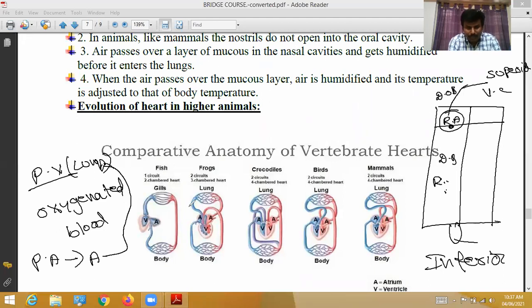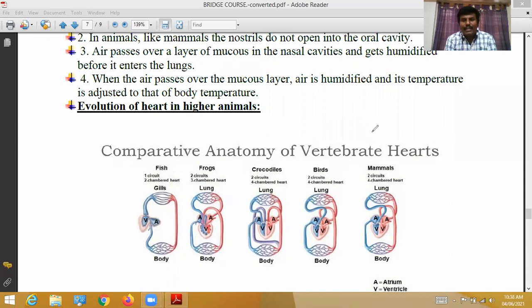Next question: can we name the vessels in frog as human vessels? Yes, why not. Why is there another blood vessel in crocodile? It depends upon the crocodile's body pattern. If an extra blood vessel is there, then only it can supply sufficient blood to all the body parts. That is the reason.